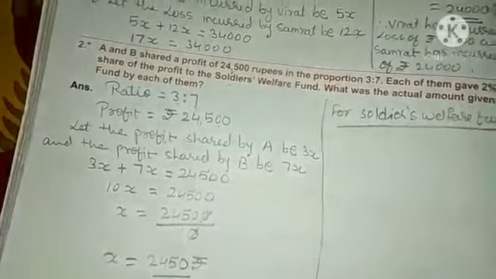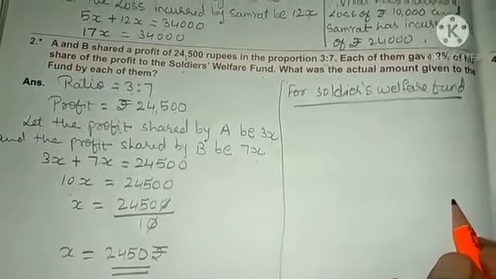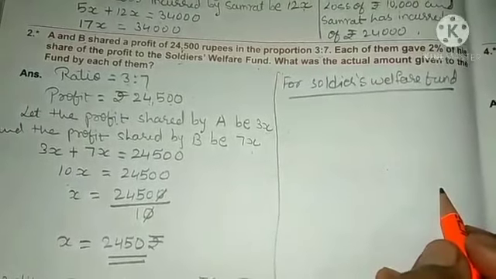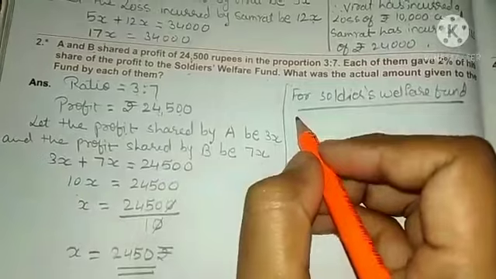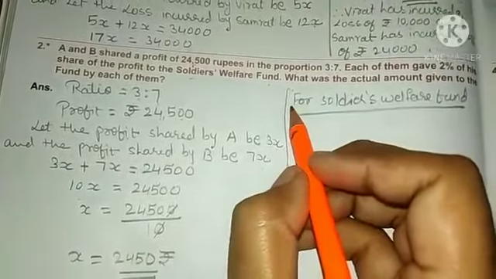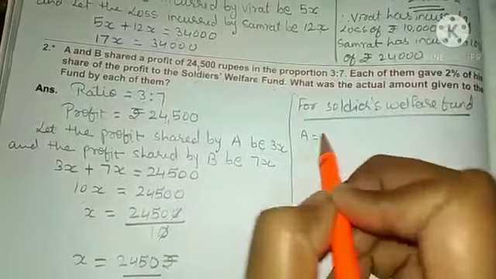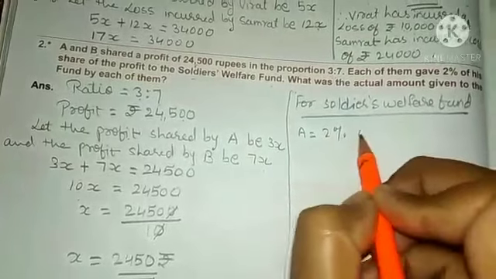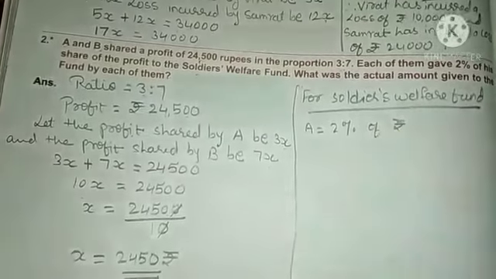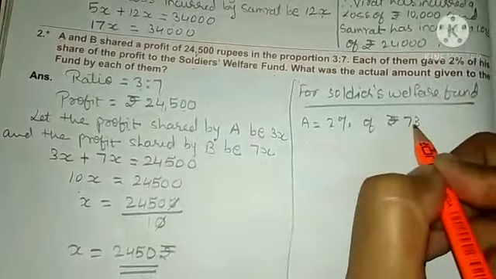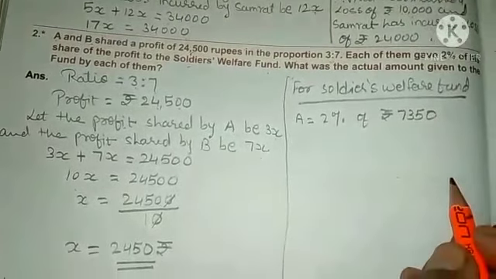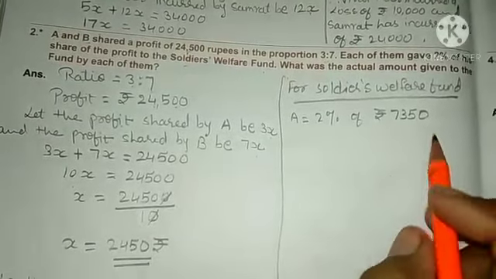That we have to find out. So what is the share A has given? A has given 2% of rupees. What is the profit of A? That is 7,350. So we have to find out the 2% on the 7,350.